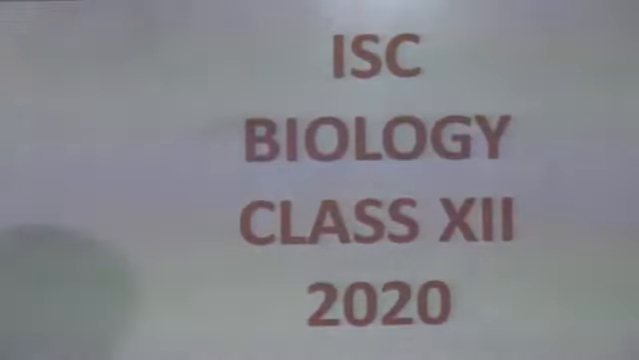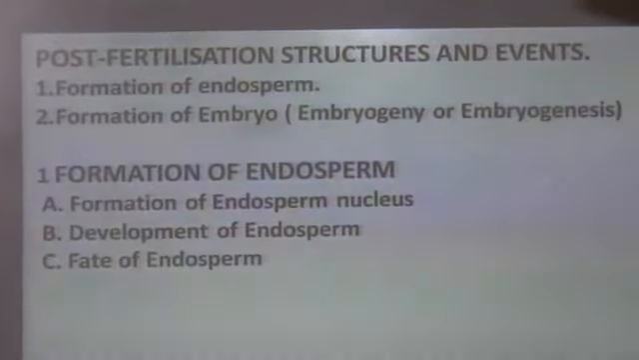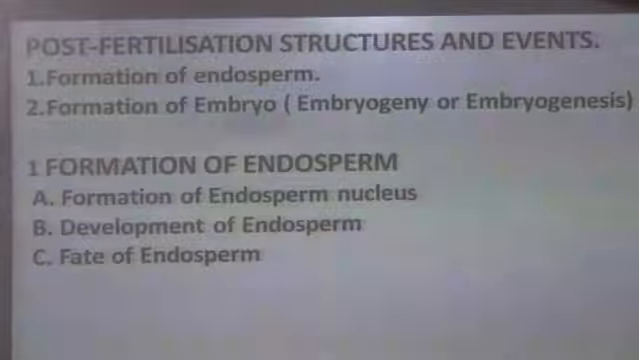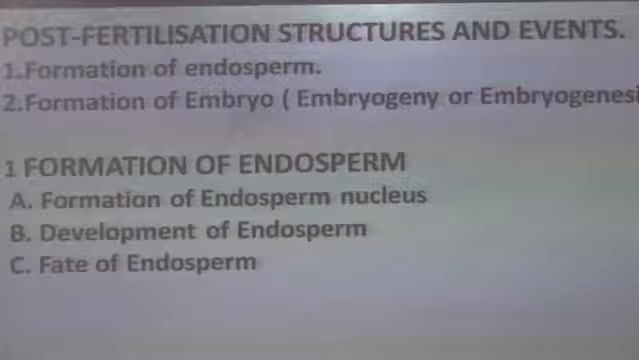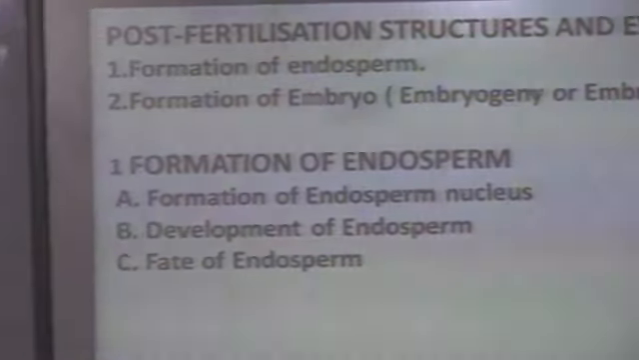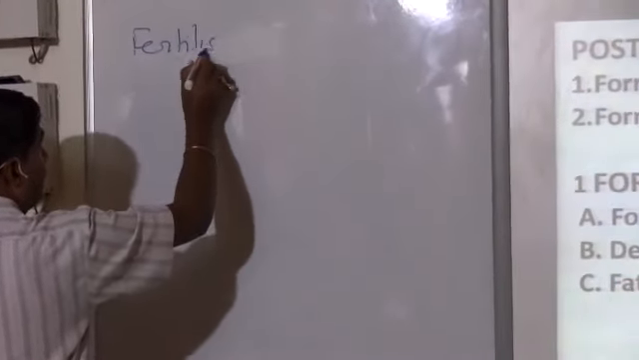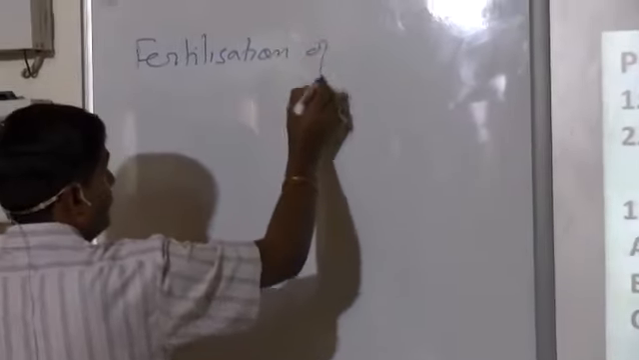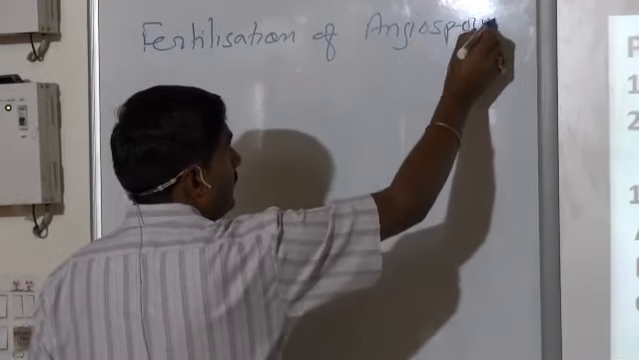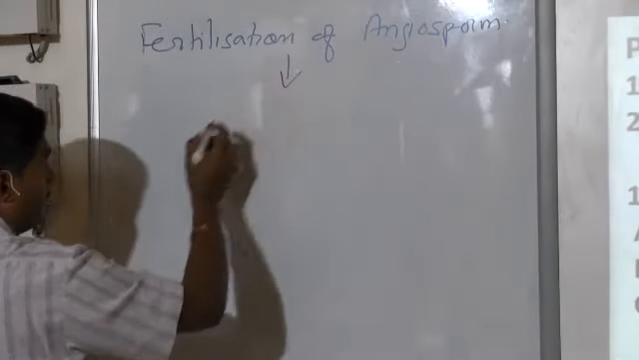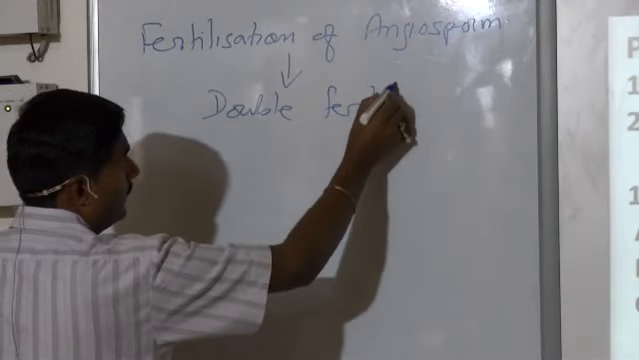Now, let's start with post-fertilization structure and event. But before that, let's try to understand what happened during fertilization. So, you see, in fertilization of angiosperm, it resulted in double fertilization.